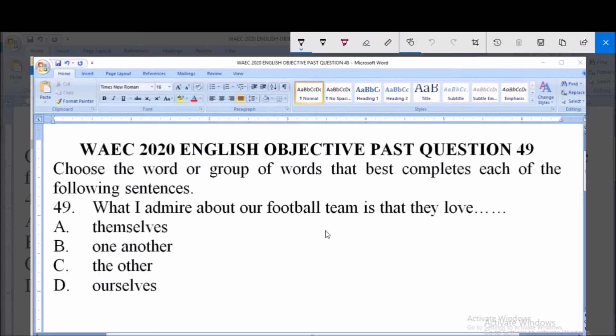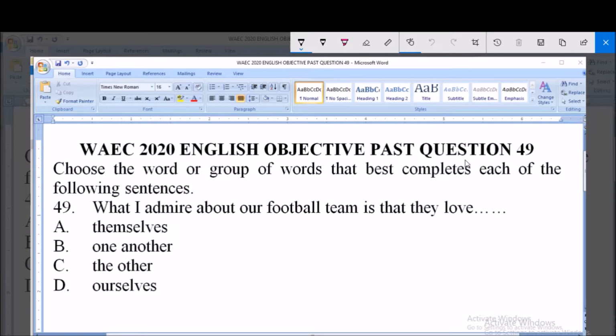Good afternoon, welcome. This is WAEC 2020 English Objective Past Question, question number 49. The instruction says, choose the word or group of words that best completes each of the following sentences.